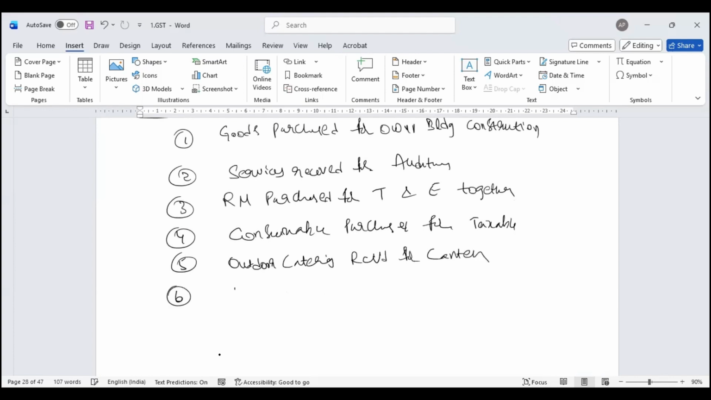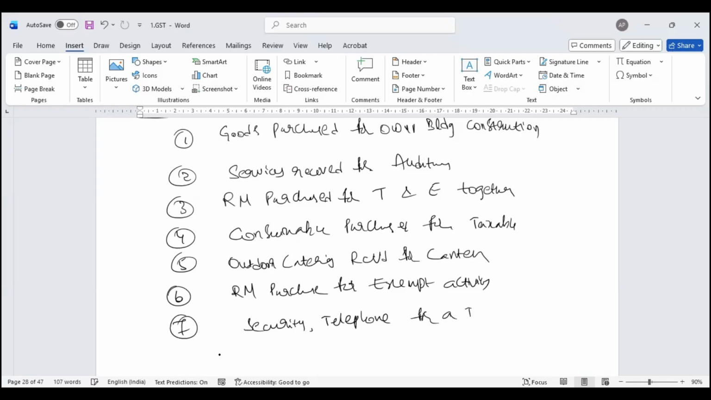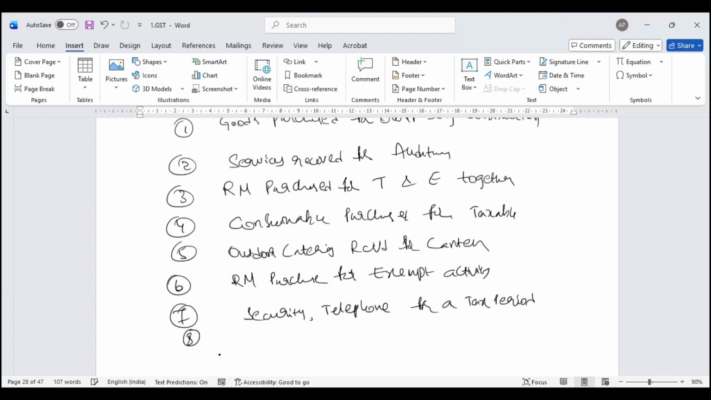Then raw material purchase for exempt activity. Then I have security services, security, telephone for a tax period. Then, let me say, goods purchased for donation.